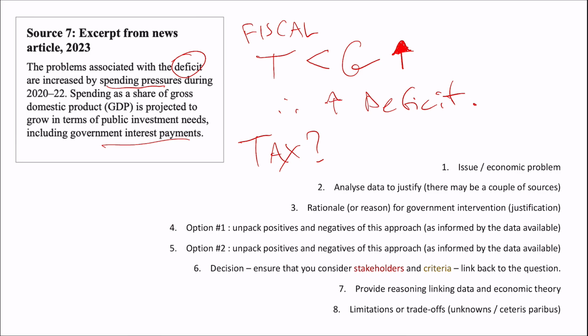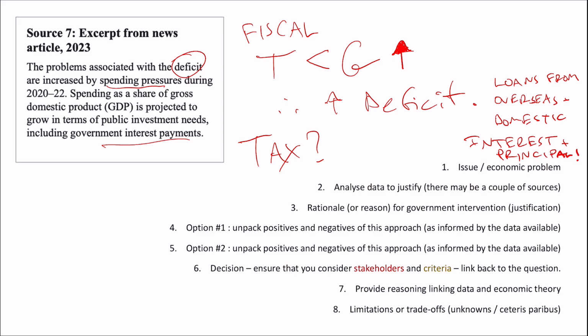Remember that in increasing deficits, we often undertake loans from overseas and domestic sources. But something that all loans need paid back is interest, a big cost to government, and eventually the principal. The big thing here is that there's going to be future debt without some change to taxation.